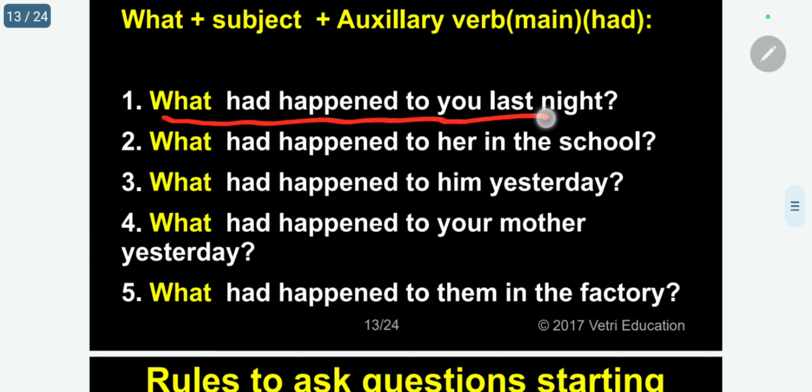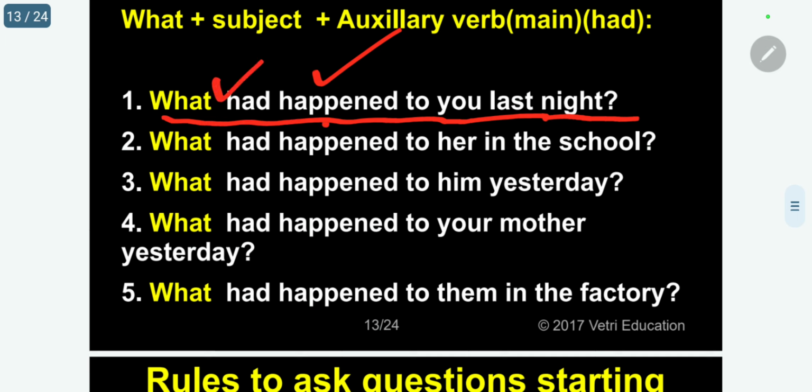What had happened you last night? Past tense. What had happened? Past, kindly follow. This is the simple past perfect. What had happened to you last night? So happened is the main verb, had is the auxiliary.